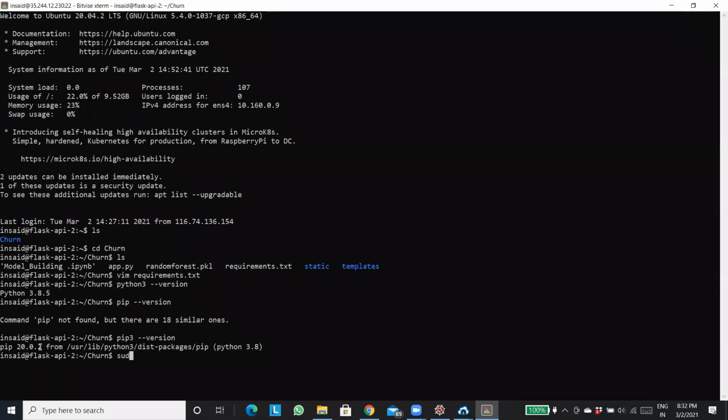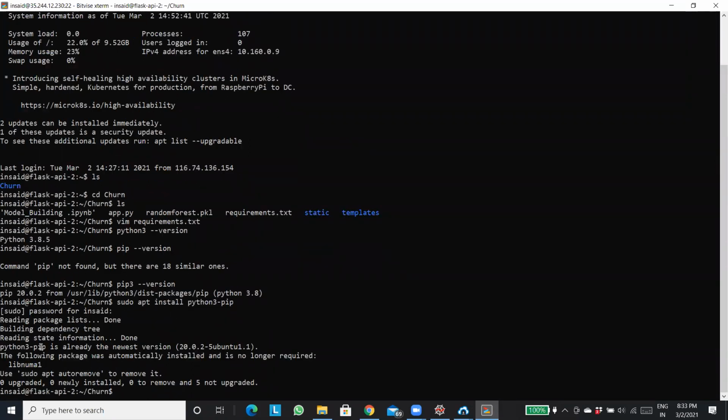So the command for that is sudo apt install python3-pip. Once I click on enter, it will ask me for my password. I'm giving the password and it's installed. Okay, my pip version 3 is now installed again. Already it was installed. So this is how you need to install pip.